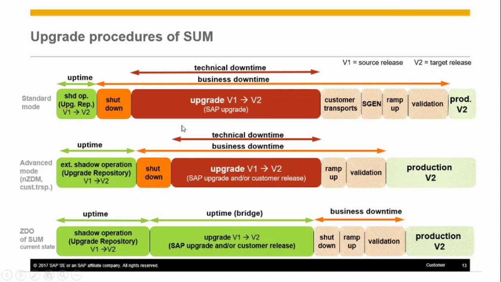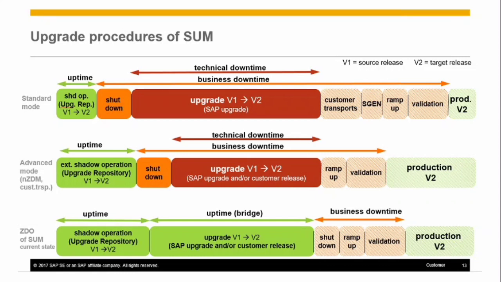Here, the standard mode creates a shadow instance or shadow system, and then the downtime starts, where the shutdown of the instance takes place, and then the actual upgrade, the technical downtime, is taken. After that, we need to import the transports after the upgrade, and then SGEN is needed to regenerate the objects which have been upgraded.